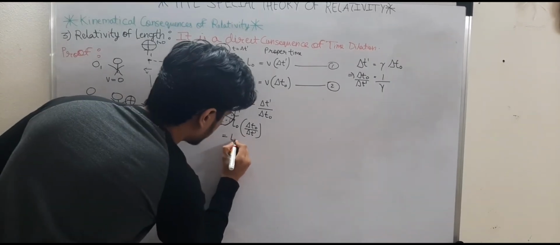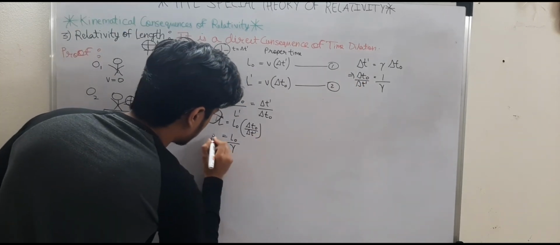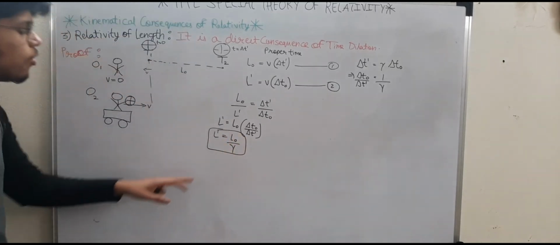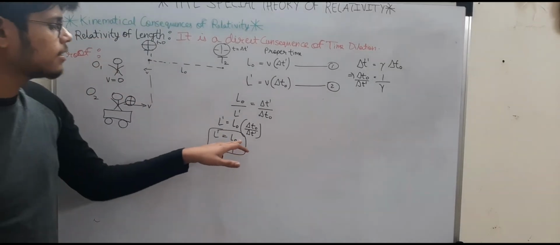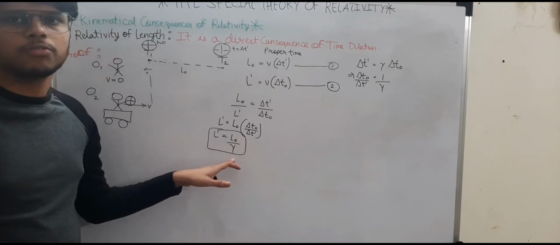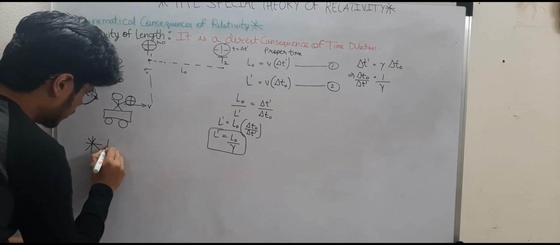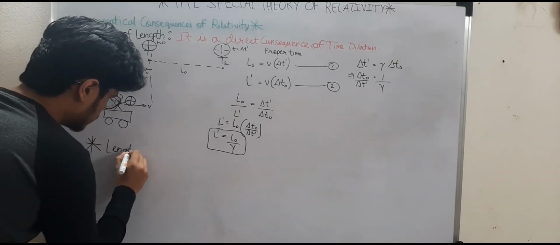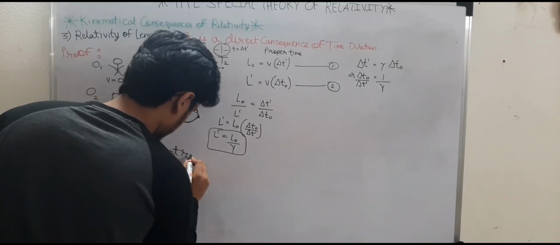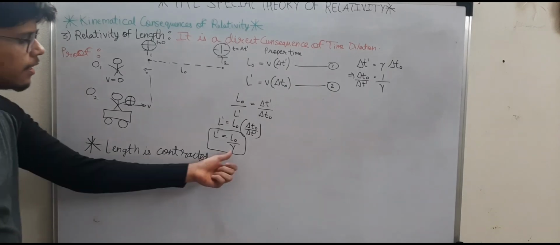So now I use this to put it in this equation. L dash equals L naught times delta t naught upon delta t dash, which is 1 by gamma. So L naught by gamma is L dash. So the recorded length is smaller than the proper length by a factor of gamma. Hence, length is contracted. Length is contracted by a factor of gamma.